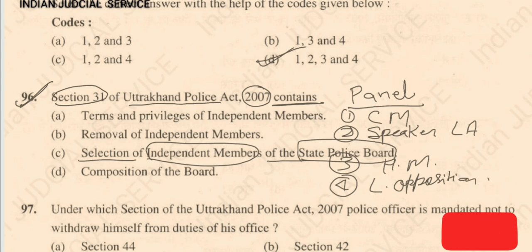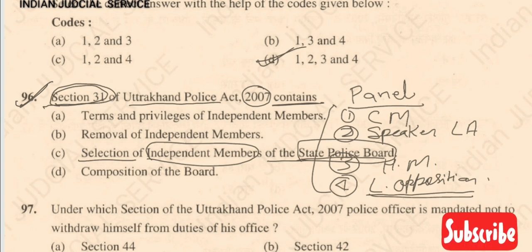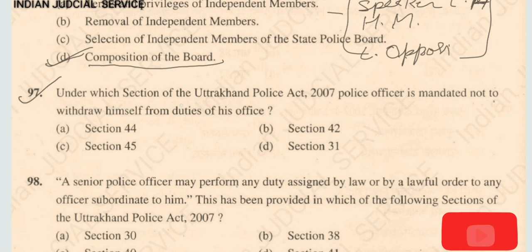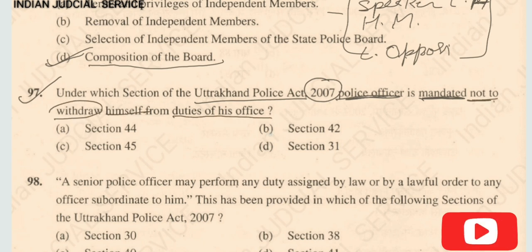If there is no leader of opposition, so which single party having a largest seats in opposition are treated as leader of opposition. So that leader of that party is treated as leader of opposition. So this panel appoint independent member of the state police board, and this thing provided in section 31. So answer of this question is here option C. Question number 97. Under which section of Uttarakhand Police Act 2007 the police officer is mandated not to withdraw himself from duty of his office? Yes, this matter is just discussed in previous question. So answer of this question is here under which section? Under section 44. So answer here option A.